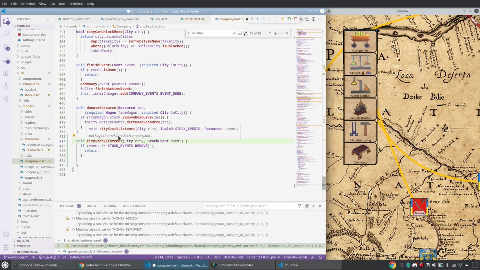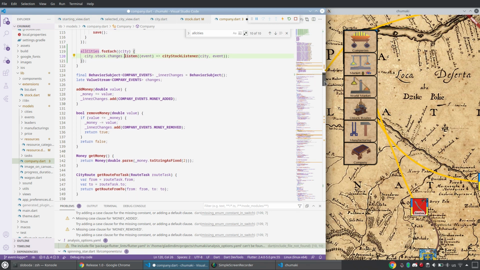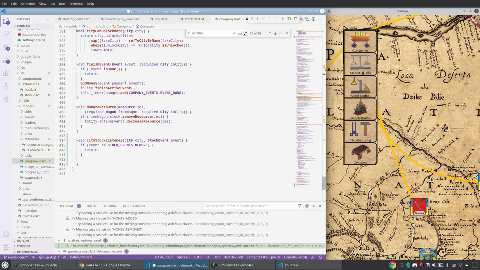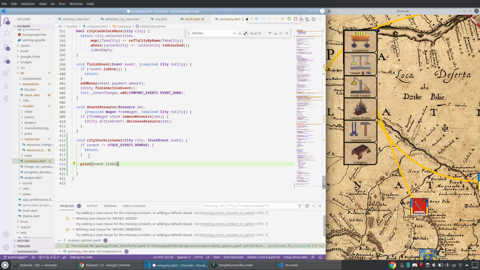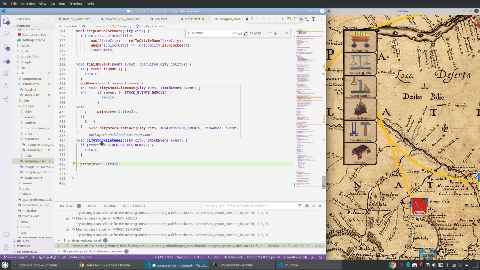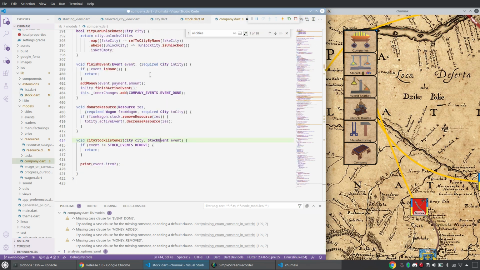I could filter it here, but maybe in future I will also listen to the events when I sell something to the city. But for now, I check only this. And let's print event.item2. Remember, why does it not tell me the city stock event? Yes, there is CityStockEvent. Strange, it does not tell me the type.